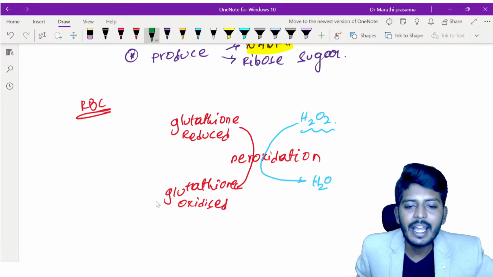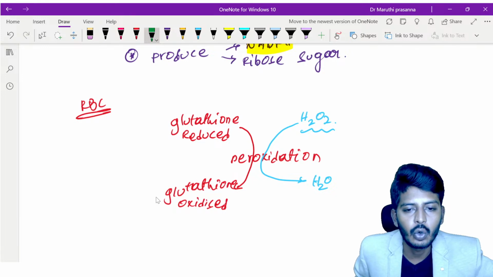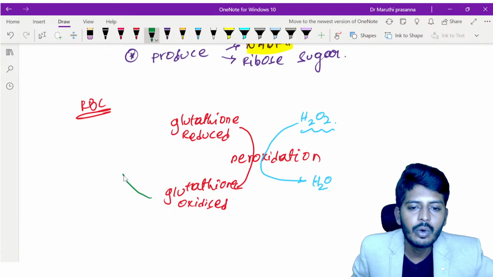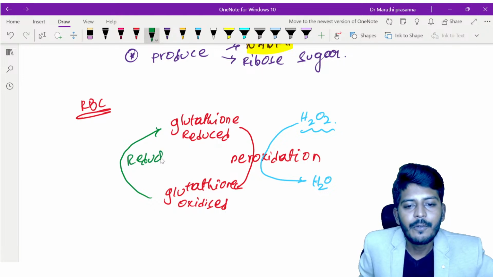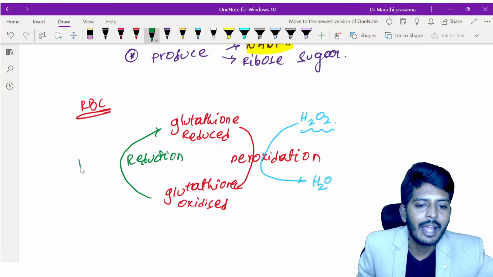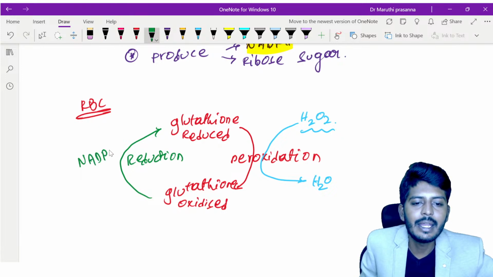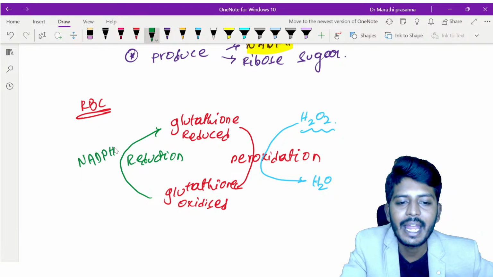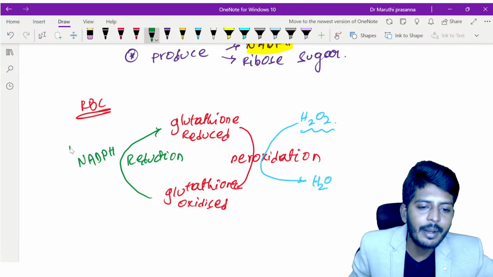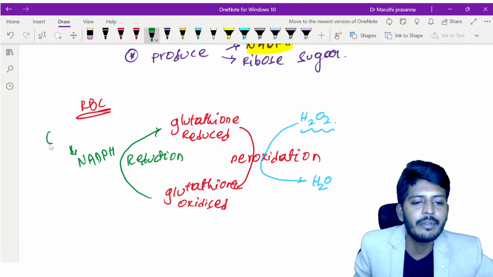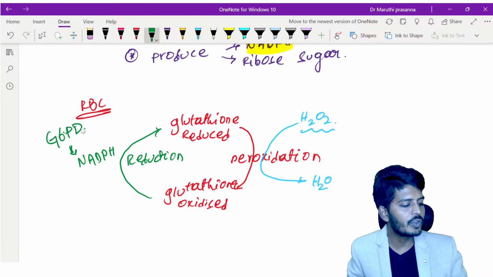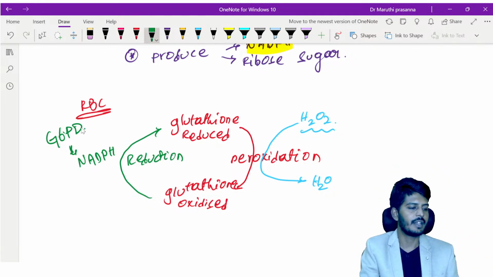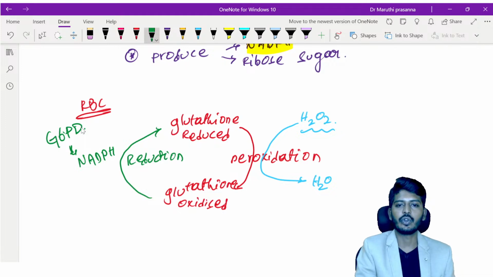So this oxidized glutathione will undergo a reaction called the reduction reaction. For the reduction of glutathione, I will require NADPH. NADPH comes from which pathway? HMP pathway, with the help of which enzyme? G6PD. Which enzyme? Glucose 6 phosphate dehydrogenase. Okay.